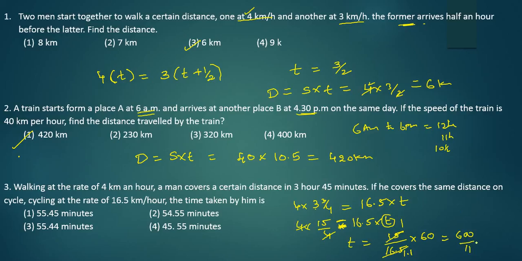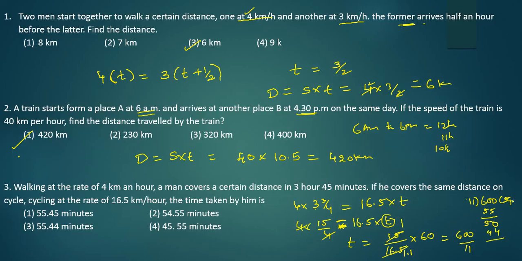600 by 11. On simplification, what will you get? Because the options are very near, right? 55.45, 54.55, like that, and 55.44. Now simply divide by 11. 11 into 600, 11 5s are 55, and the remainder is 50. 11 4s are 44.